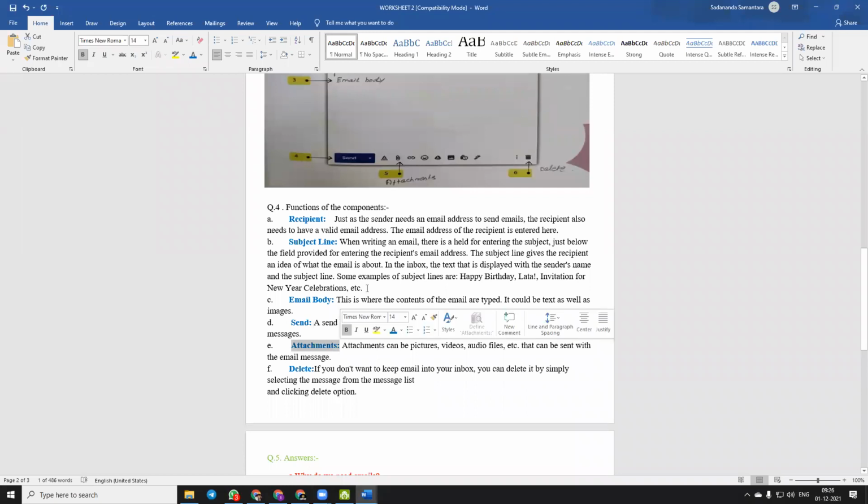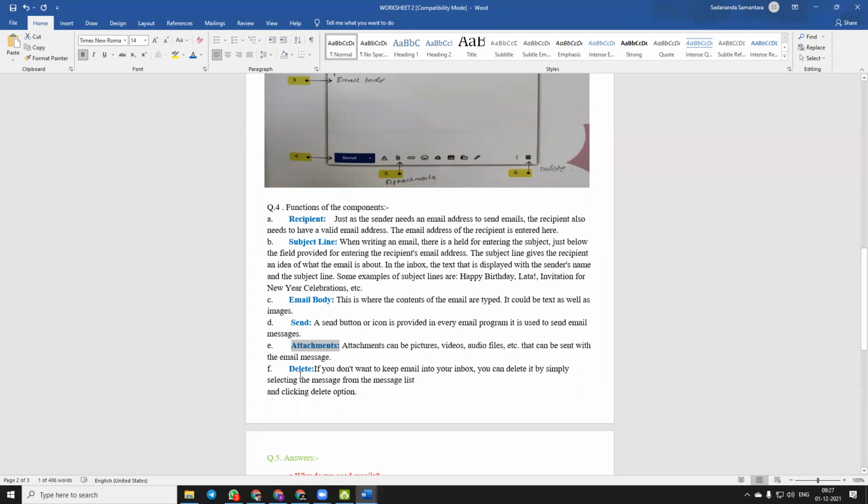Question number E, attachments. This symbol, the paperclip symbol. Attachments can be pictures, videos, audio files, etc. that can be sent with the email message. So if you want to add something with the email body, you can attach it by clicking on the attachment symbol. So what are the attachments? We can add pictures, videos, audio files and many more with the help of this paperclip symbol that is known as attachments.